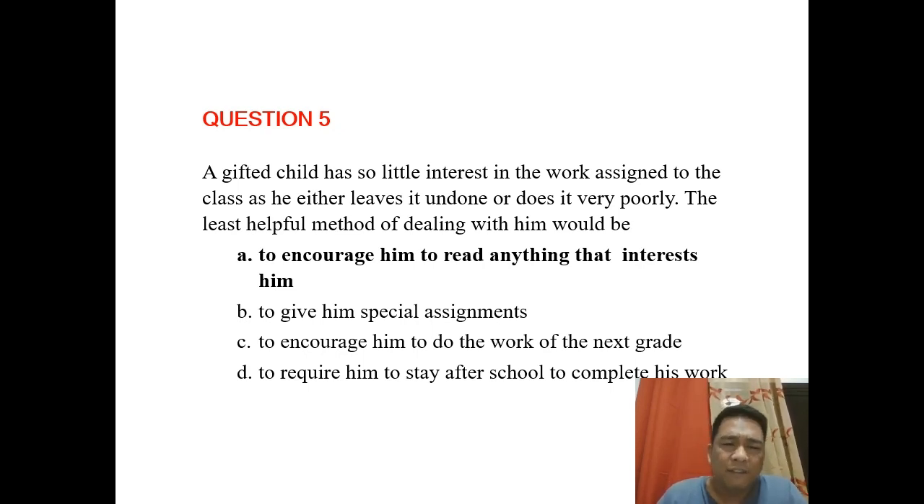Okay? Giving him a special assignment will do good, but it will not really provide the best... you're not sure, no? Kumbaga, yung special assignment ba na yun ay mag-fit sa kanyang interest, hindi, no? So, in this case, we always go with letter A, no?